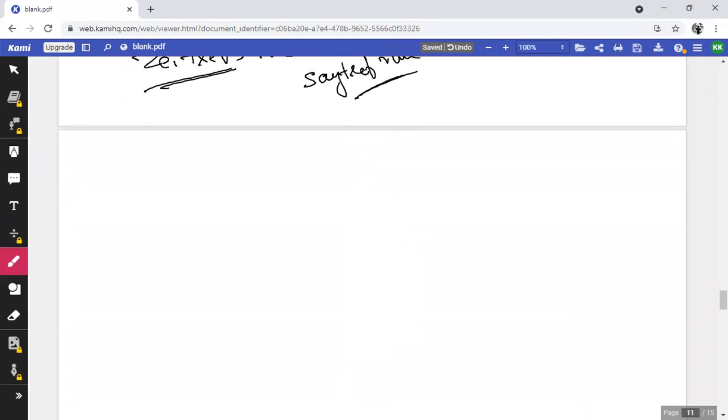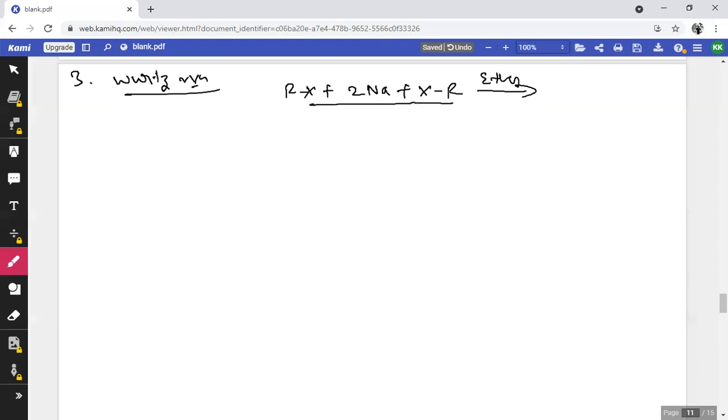Let me go to the next type of chemical reaction, that is the third chemical property, Wurtz reaction. I think you are familiar with Wurtz reaction. When two alkyl halides are treated with sodium metal in presence of dry ether, it is going to form higher alkanes, R-R', with the liberation of two molecules of NaX.